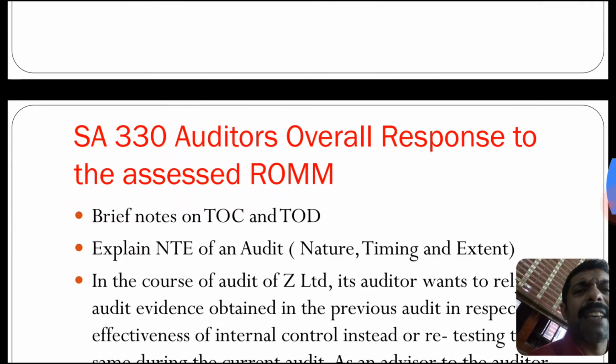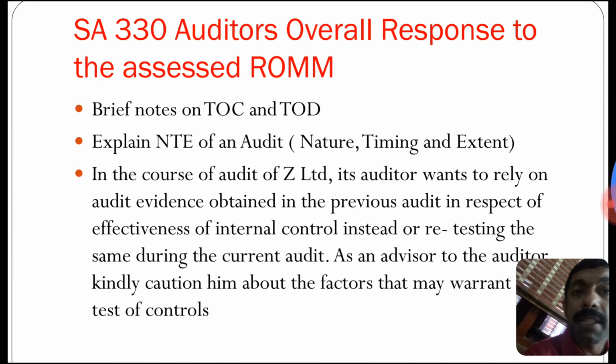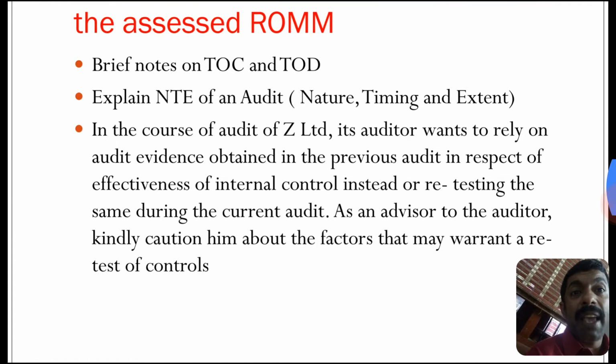Let us move to SA 330, Auditor's Overall Response to the Assessed Risk of Material Misstatement. Write a brief note on test of control and test of details. Explain nature, timing and extent of an audit.